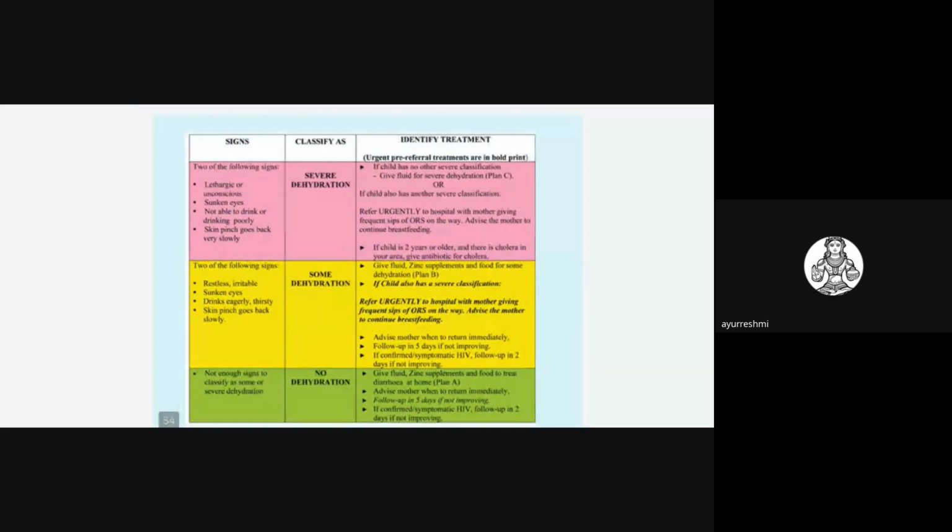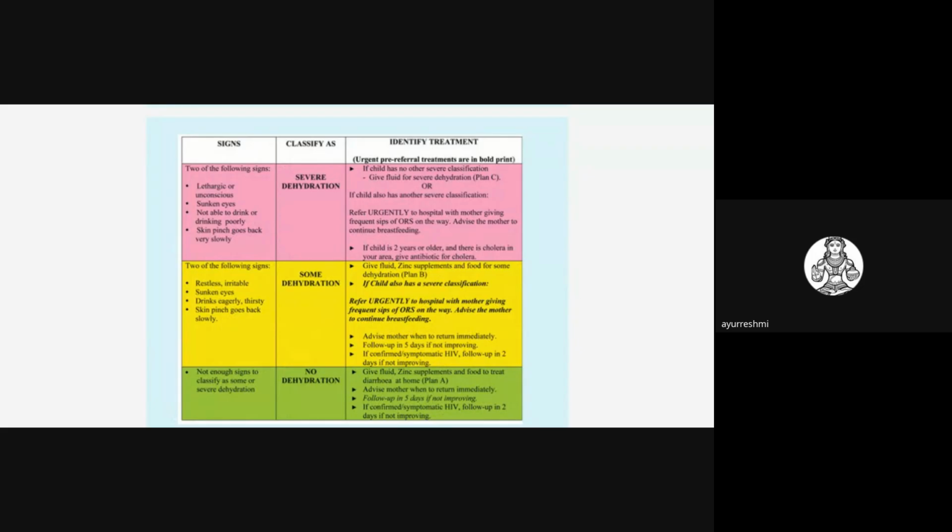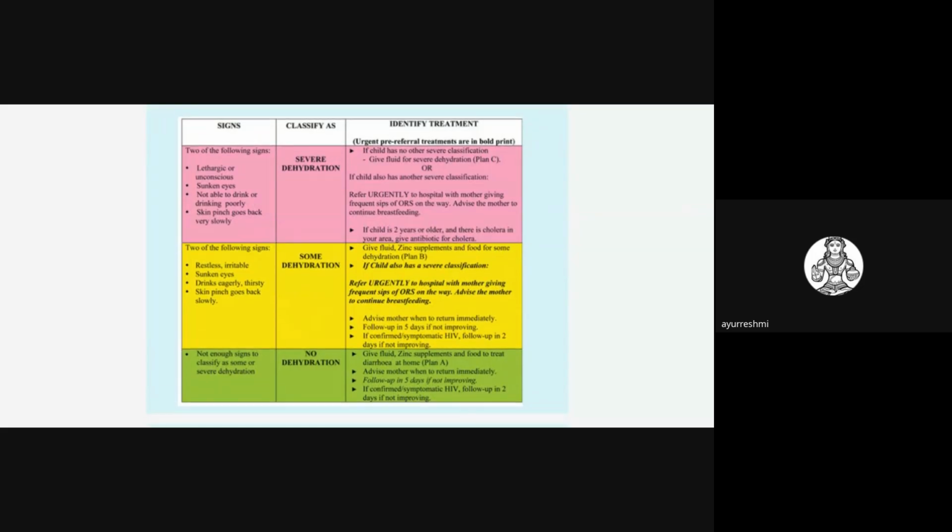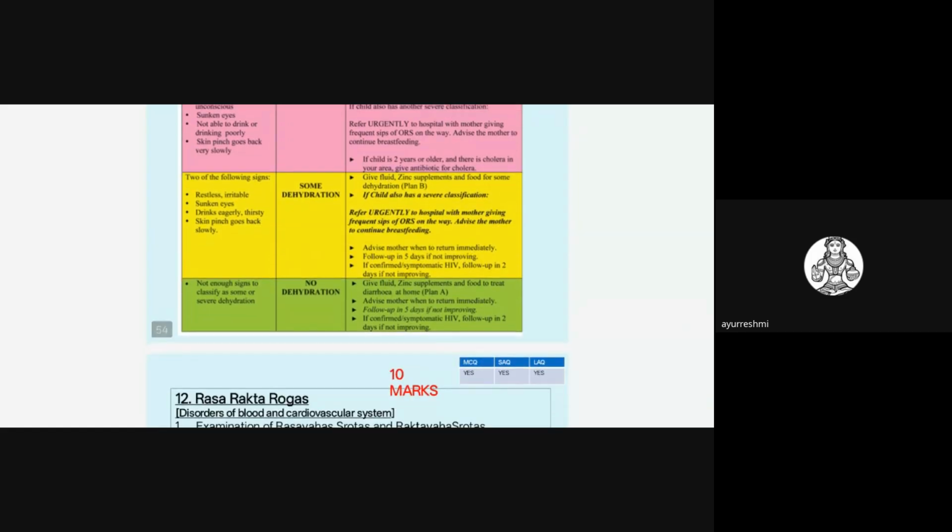So the next slide is related to the treatment of dehydration. It is explained in this: Plan A, Plan B, and Plan C. We have to write in detail about these topics if they ask LAQ questions.